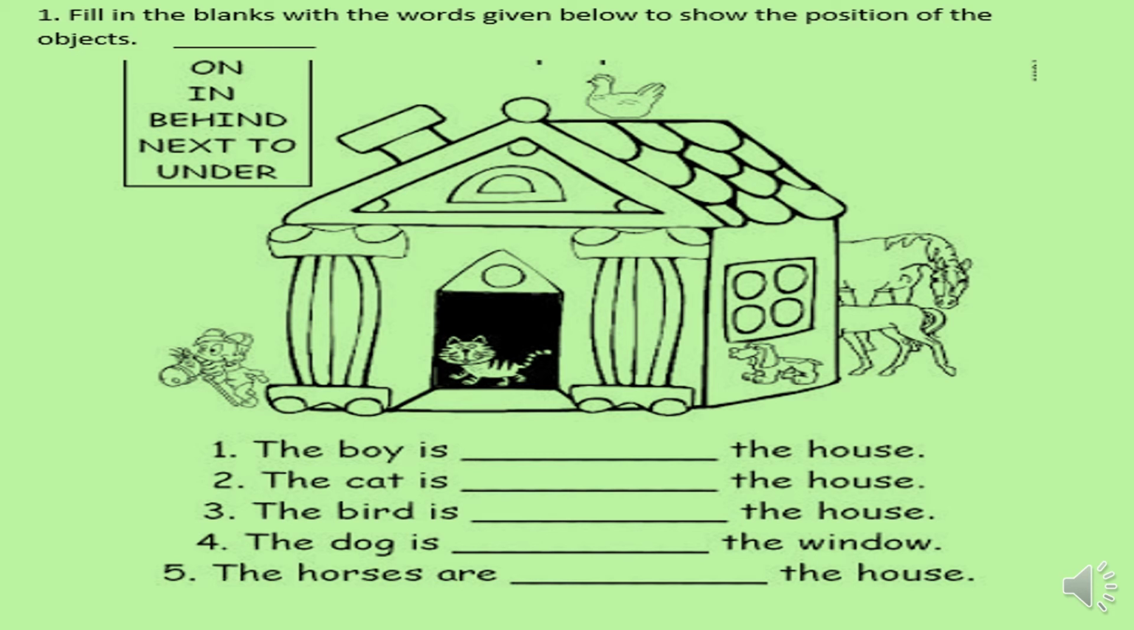Fourth is, the dog is dash the window. You see in the picture the dog is under the window, so you will write the dog is under the window. Fifth sentence is, the horses are dash the house. You can see in the picture the horses are behind the house, so you will write the horses are behind the house.